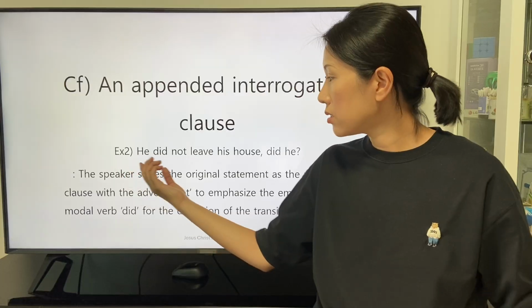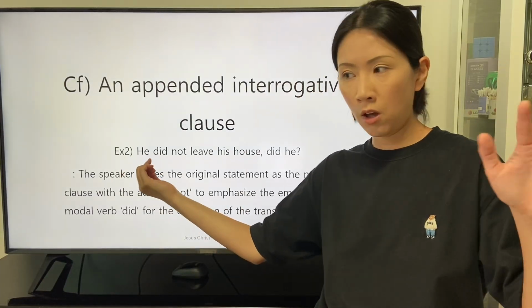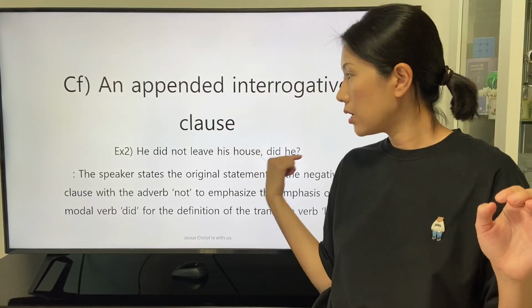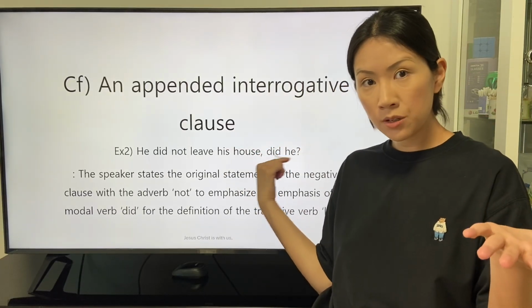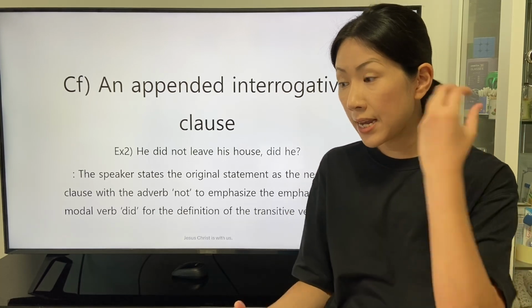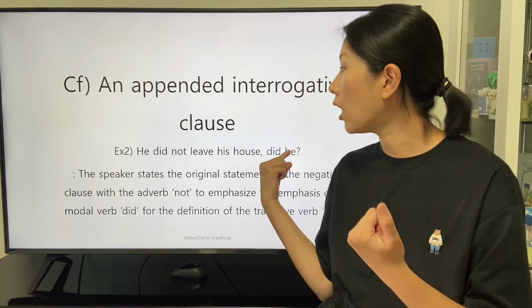The second clause is stated in the negative statement, and the appended interrogative clause is stated without the adverb not.